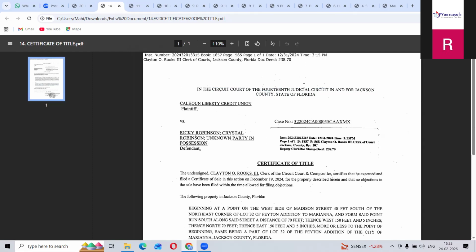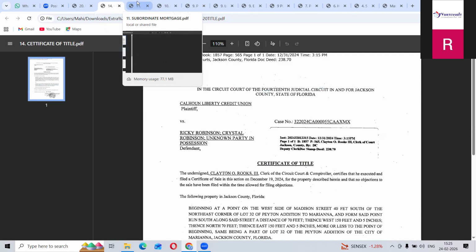So we call it a deed. Whenever you get this certificate of title, you have to take it. This is a deed, a foreclosure deed. Certificate of title means this property went to auction, and at the auction the present owner is the one who took it. Here the grantor will be the court, and the grantee will be the highest bidder. So we call it a deed, and you have to consider it as a deed. Certificate of title means deed only. This property comes as a foreclosure property.